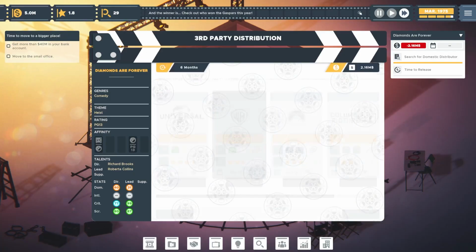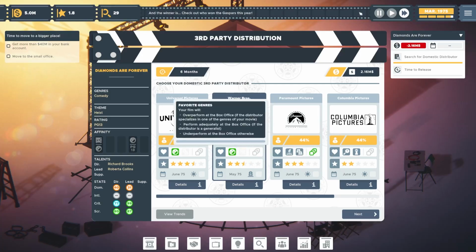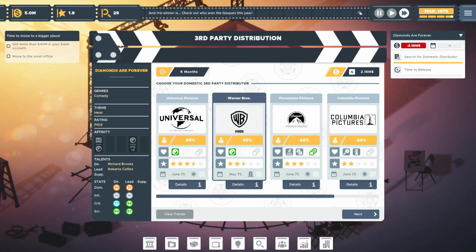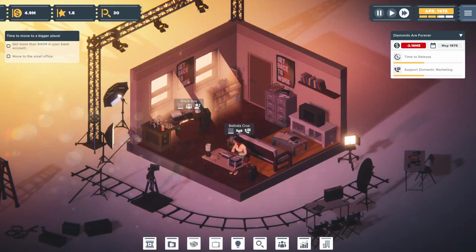I think I'm gonna go with... Let's see here. It's difficult because they want our genre. I think I'm gonna go with Warner Brothers. It's kind of a no-win right there. Let's see how things crack up.